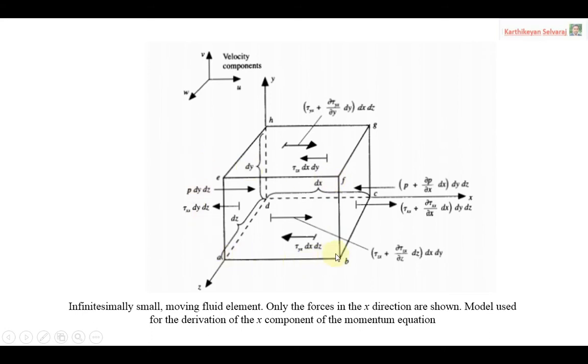You can easily understand by denoting the areas with letters. Then based on that we are going to consider the pressure forces, shear stress and normal forces acting on the particular fluid element. You have to remember, this is only for the x direction.